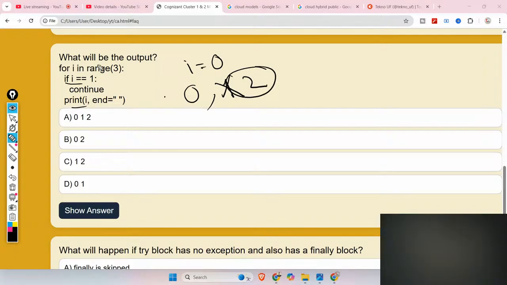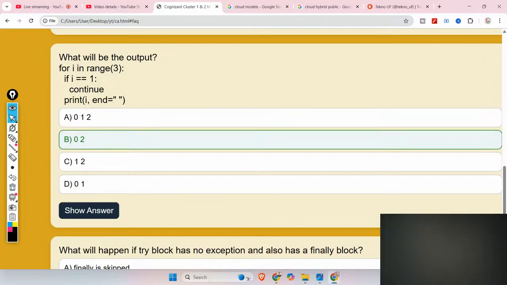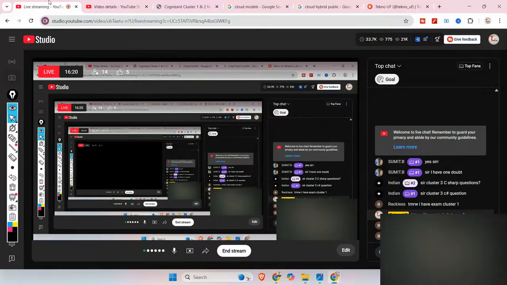In the next iteration, it will be false. Why? Because the range is already exhausted. Why? Because 3 is excluded in Python. Okay, it is 0 to 2 actually, including 2, not 3. You have to understand that. So that's why the total output will be 0 2. I hope you understood. So let me check your queries.